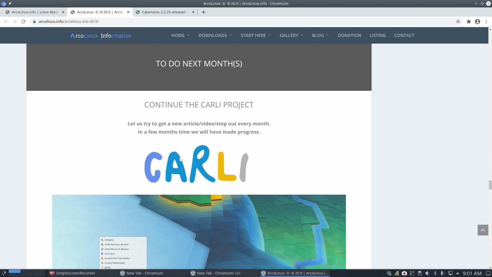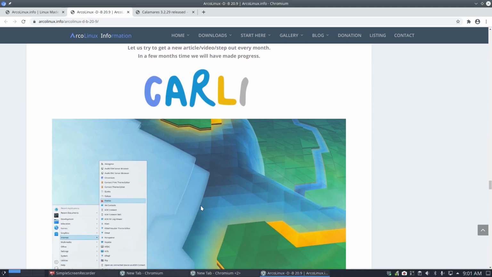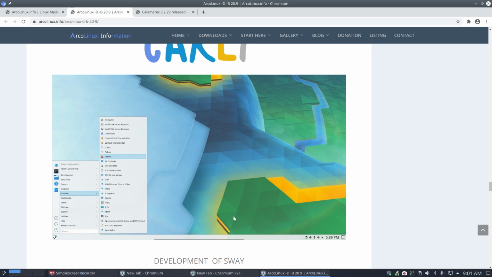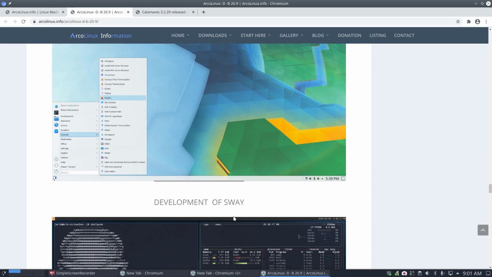To do next month, well, yeah, we probably need to continue with Carli, but I'm waiting a little bit for Arch ISO to settle down. So Arch is really changing it upside down, this Arch ISO package. So let's wait till the dust settles and make a Carli 9, I think, right?